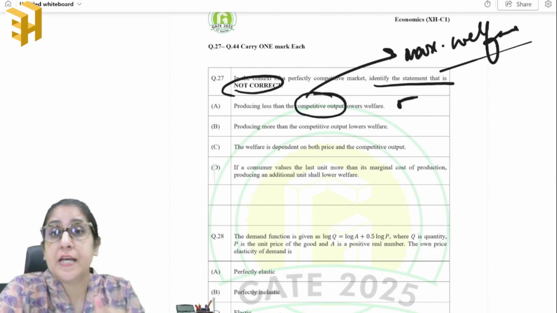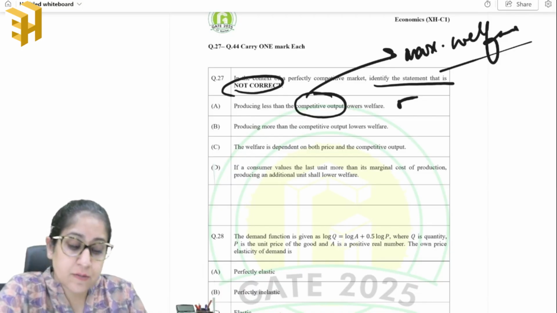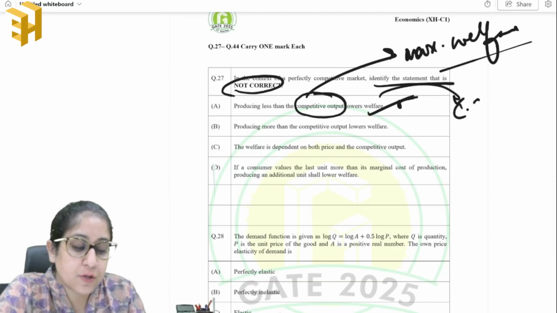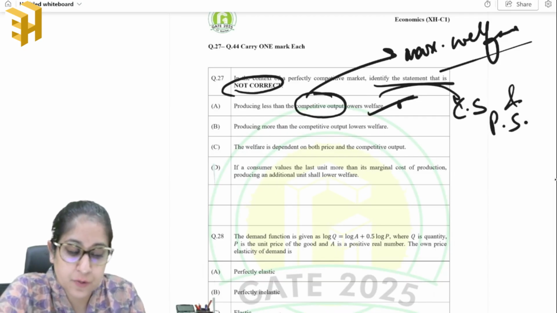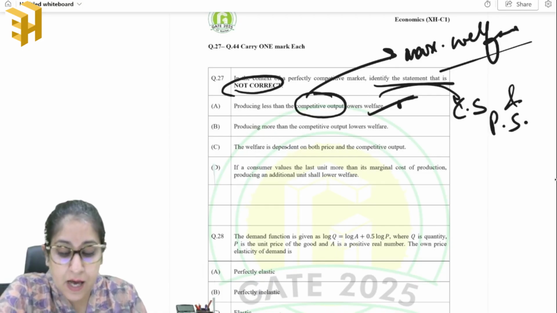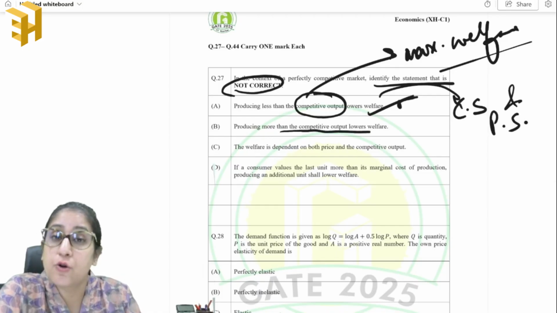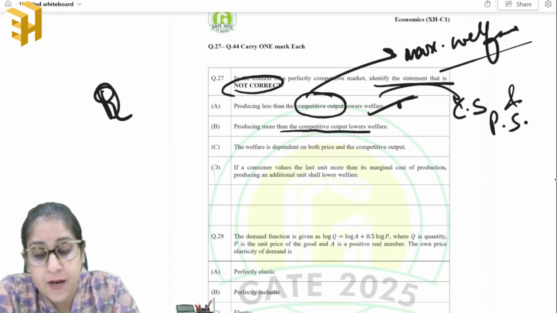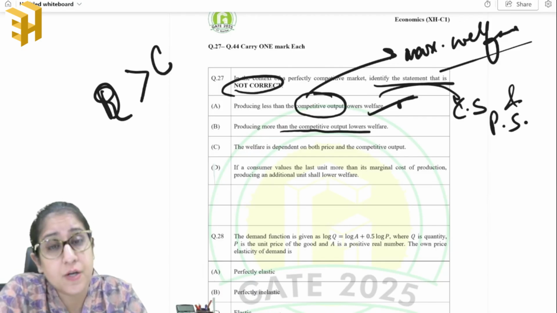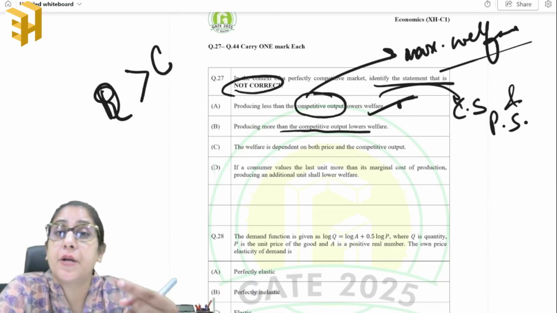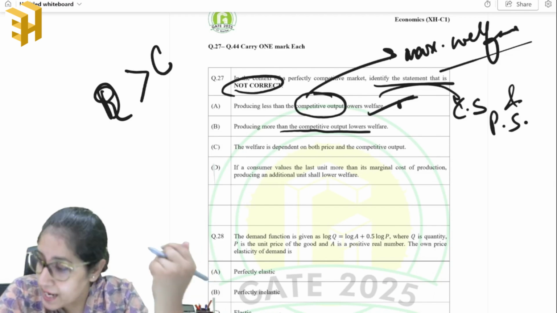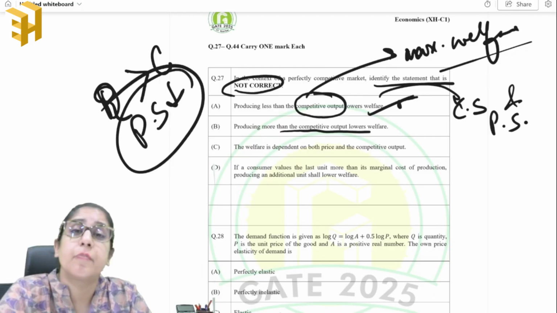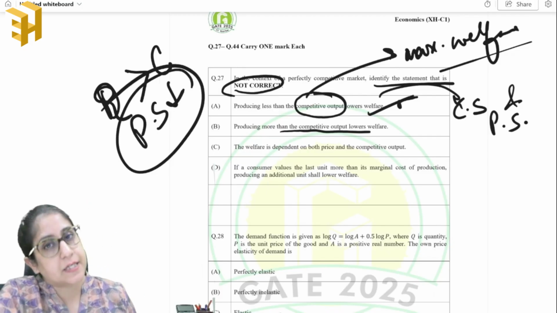So if you're producing less than the competitive output, that means you're going to ultimately lower the welfare, and welfare here will include both consumer surplus and the producer surplus. Okay, next statement is that producing more than the competitive output lowers welfare. Yes, because if the output is more than the competitive output, then the producer is operating at a loss, isn't it? And as a result, what is happening? The producer surplus is falling, and when producer surplus is falling, welfare is automatically decreasing.